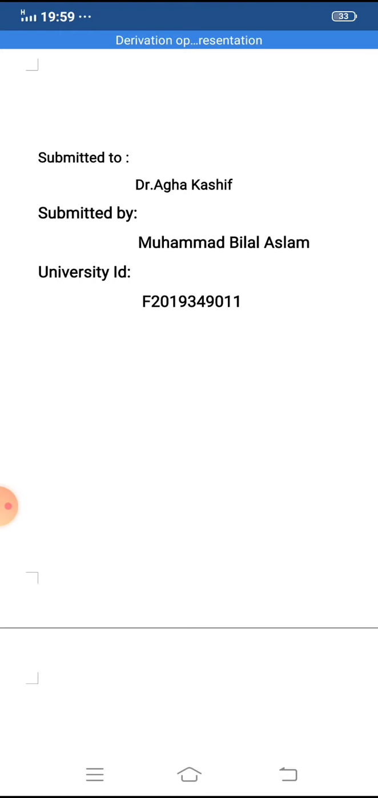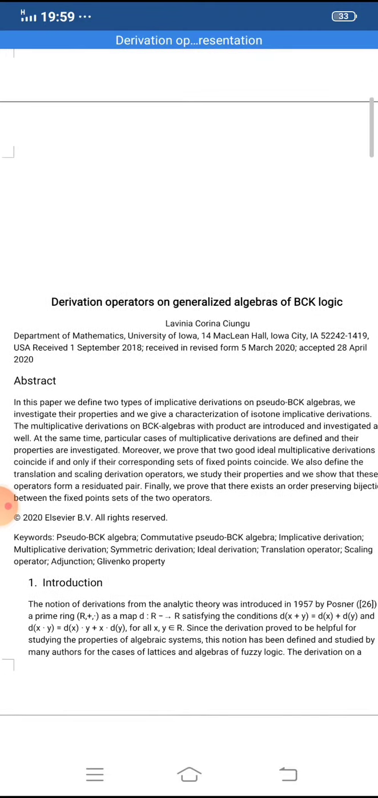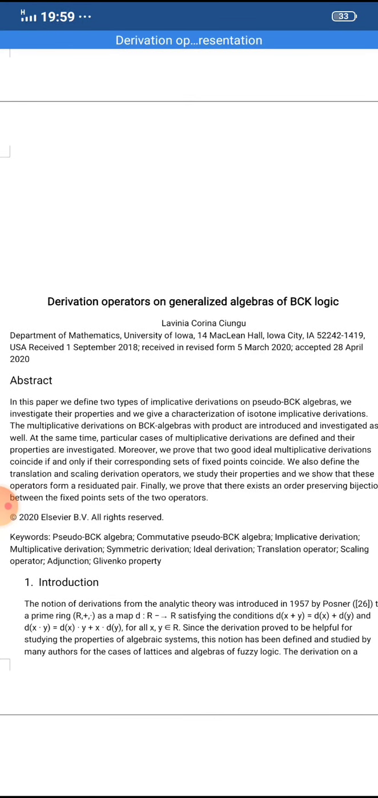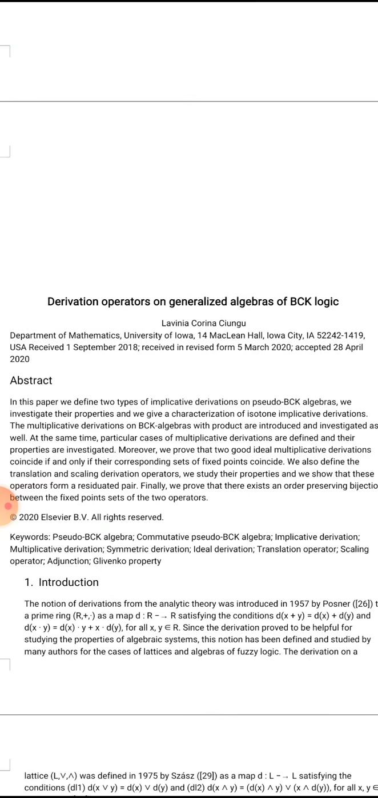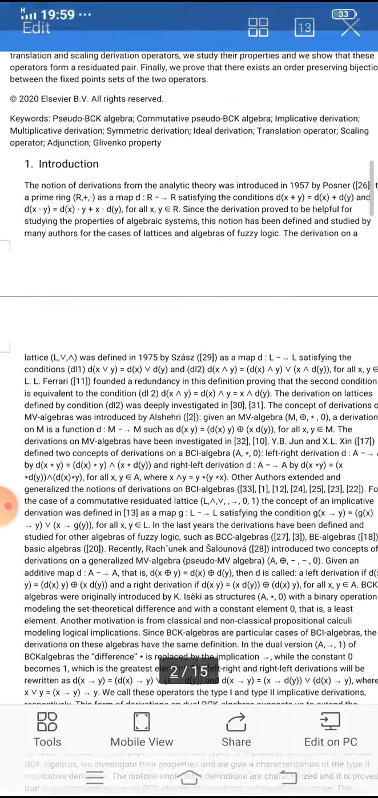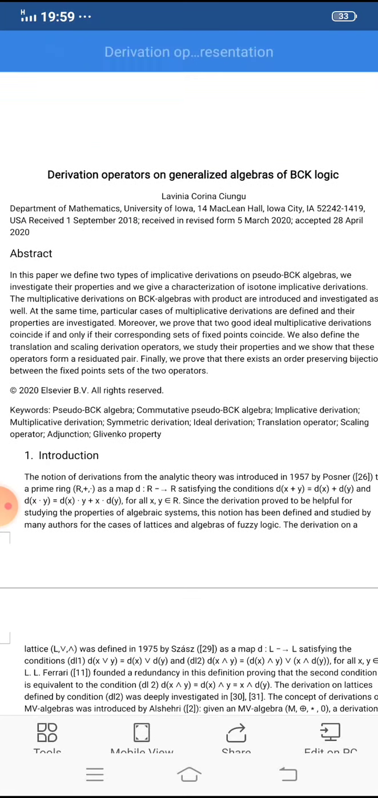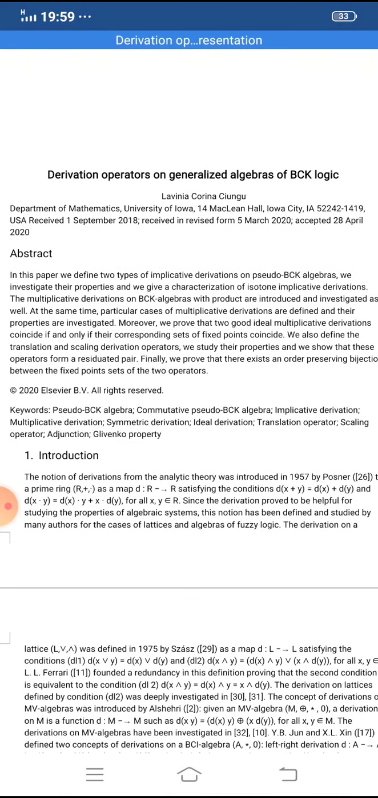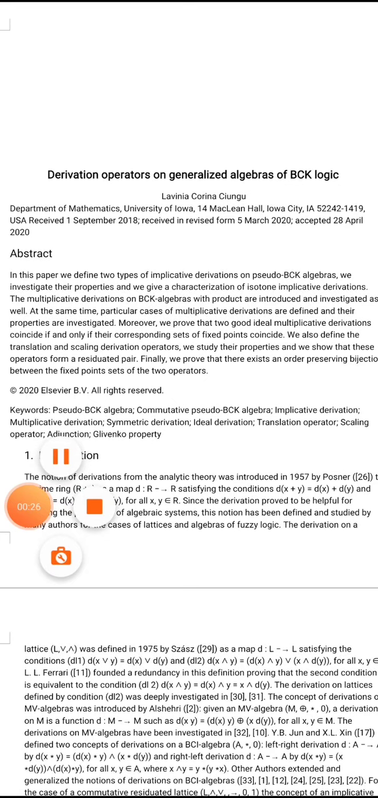My university ID is F2019-349011 and my topic of presentation is derivative operator on generalized algebra of BCK logics, and this is my whole presentation. I am going to introduce each and every term from the original paper. So let's see what is in the original paper.